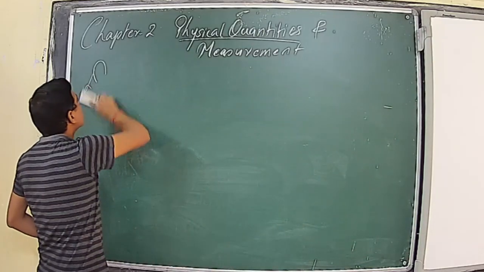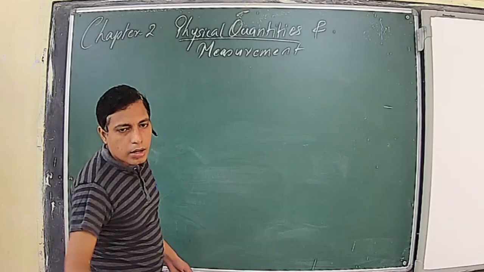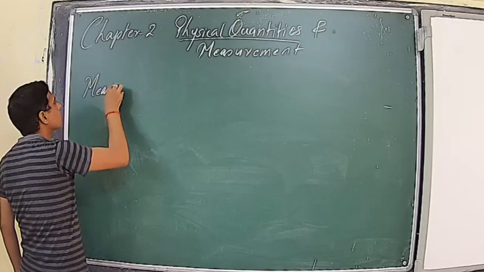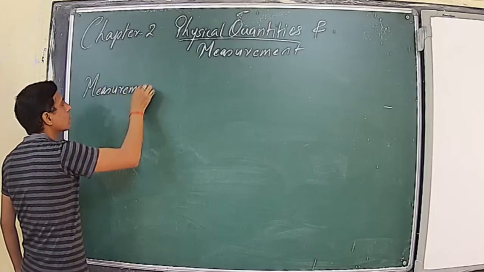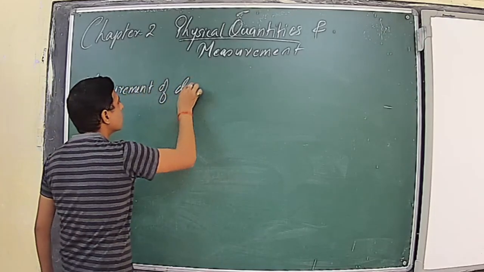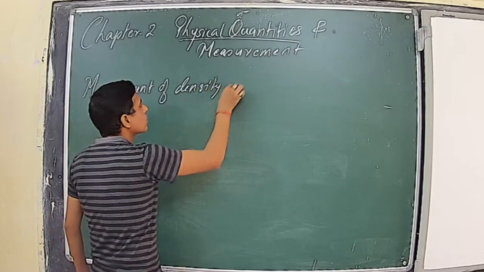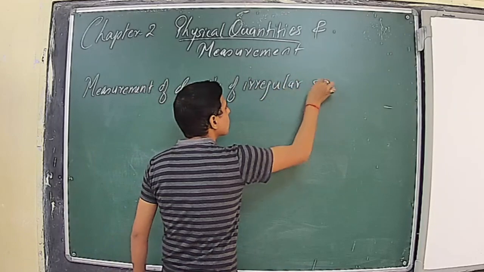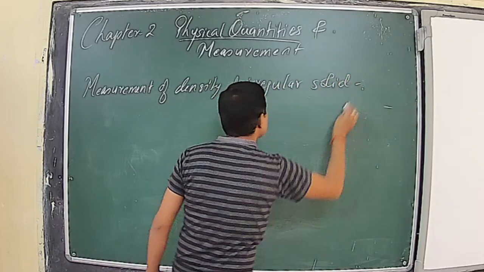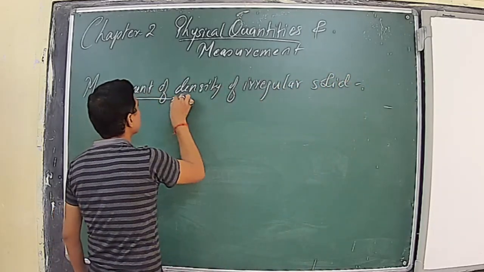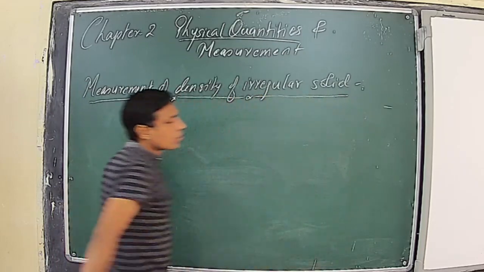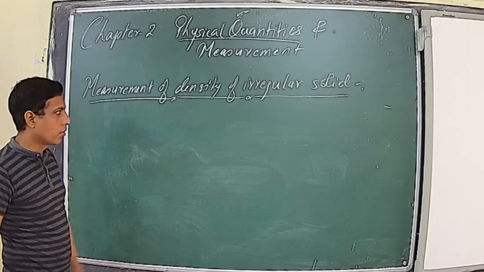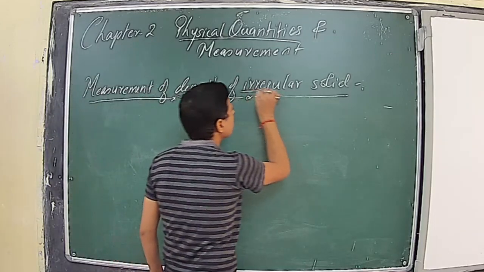Next one is measurement of density of an irregular solid. Before discussing the method of measurement of an irregular solid, let us discuss what we mean by an irregular solid.